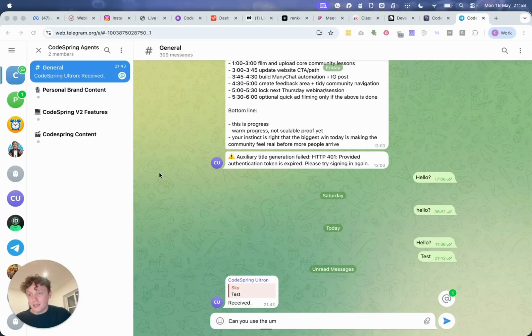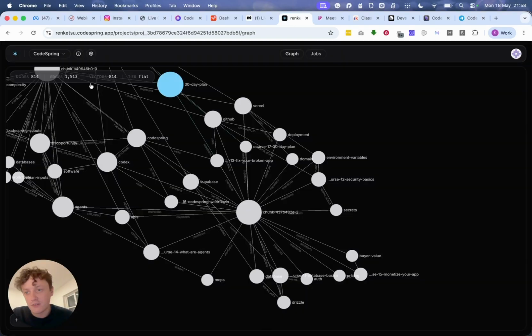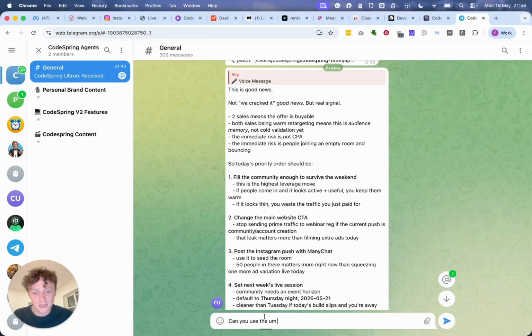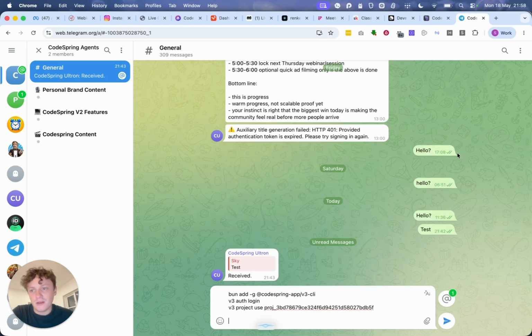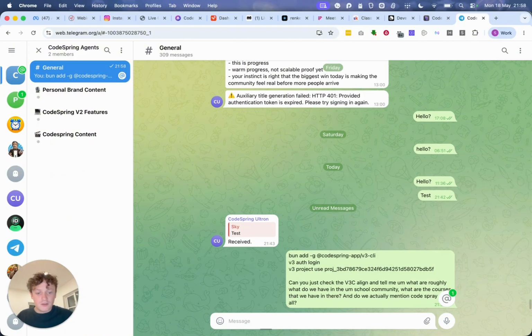So this here is my setup for Hermes agent. Now upstairs in my flat, I have a Mac Mini, and that Mac Mini has Hermes agent running. Okay, so what I can do is, and this is going to take a little bit of prompting because we haven't finalized this yet, this is all still in beta, but if we copy this, we push this in here and we say, can you just check the V3 CLI and tell me roughly what do we have in the school community? What are the courses that we have in there? And do we actually mention CodeSpring at all? Oops, I spelled that one wrong, CodeSpring.